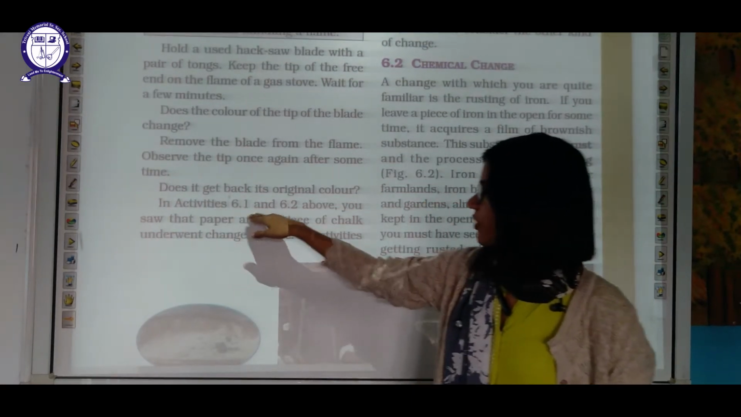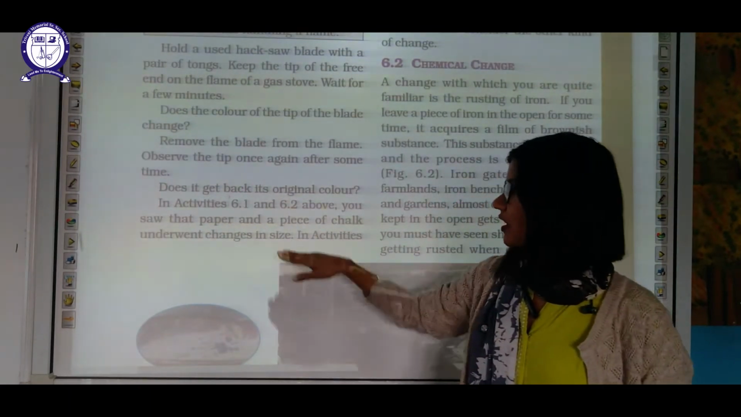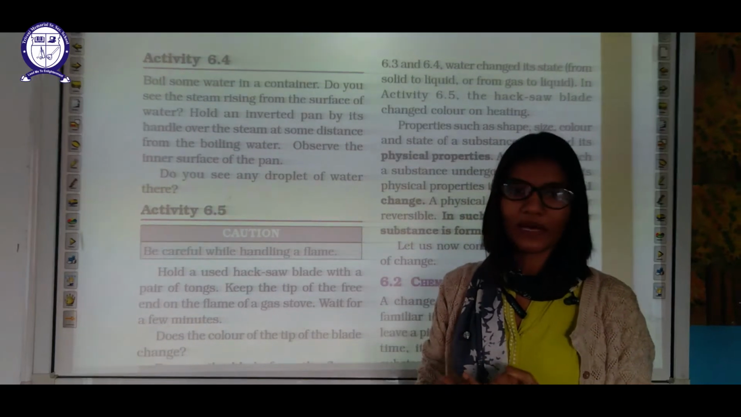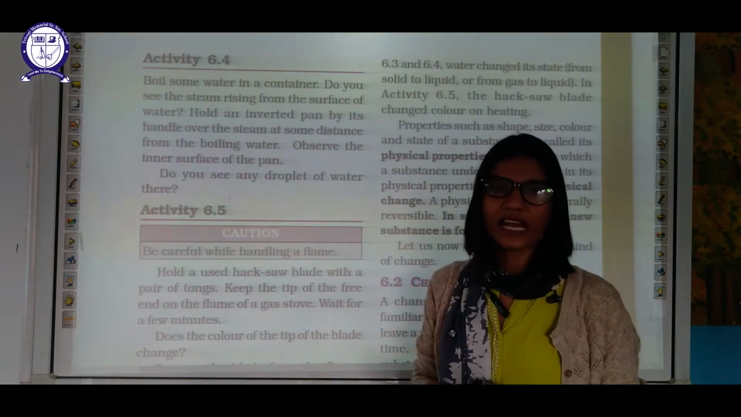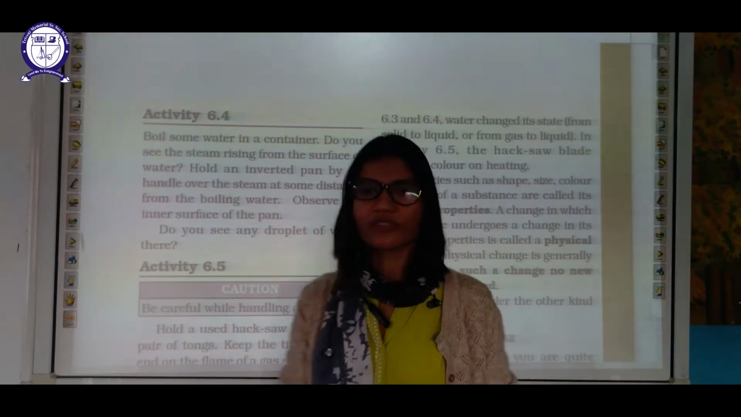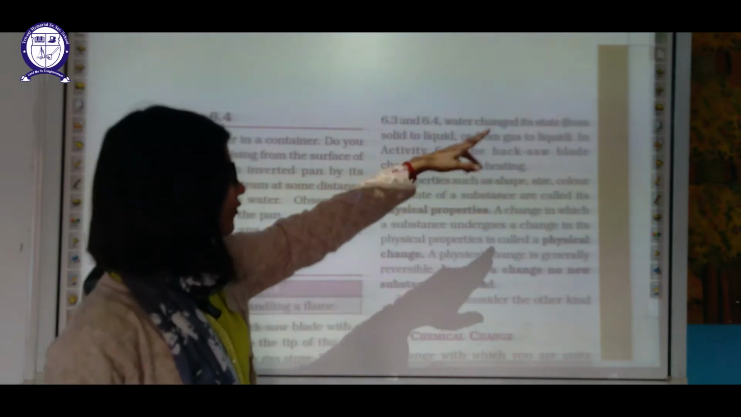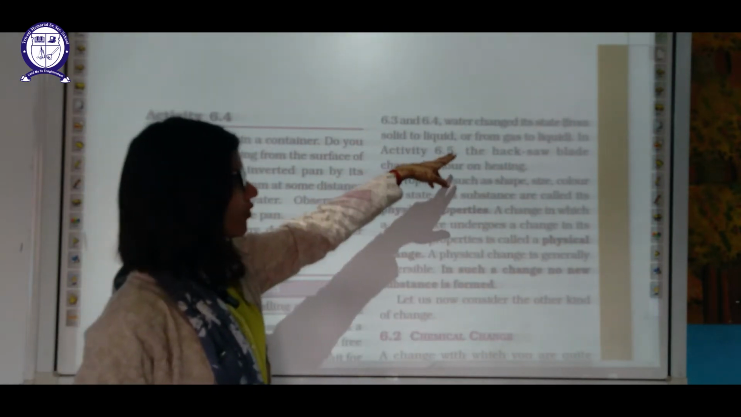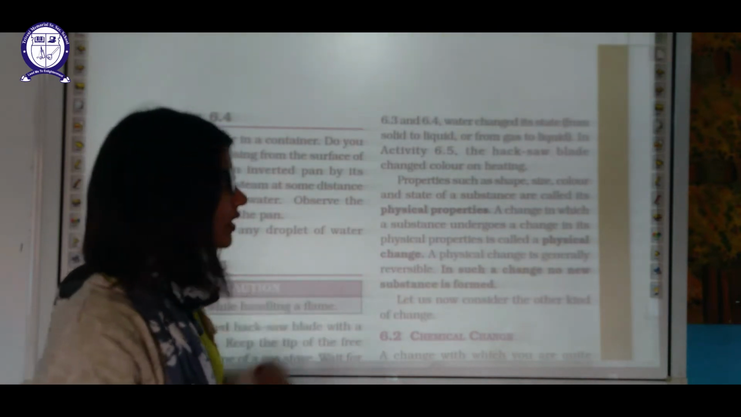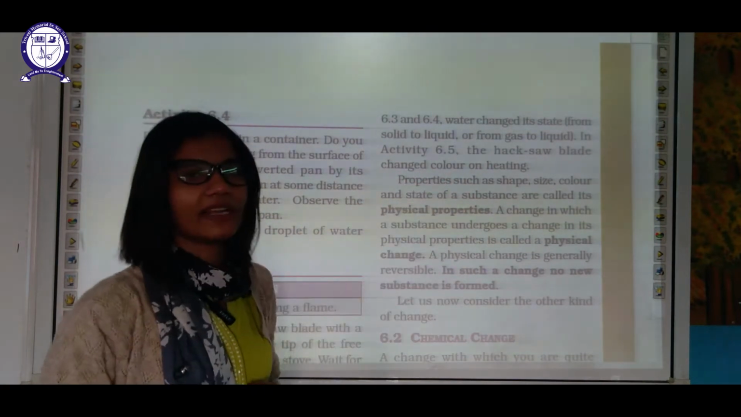In activities 6.1 and 6.2, you saw that paper and a piece of chalk underwent change in size. Chalk and paper decreased in size after performing the activity. But in case of 6.3, the water changed its state, from solid to liquid or from liquid to gas. It changes from one state to another state. In activity 6.5, the hacksaw blade changed color on heating.